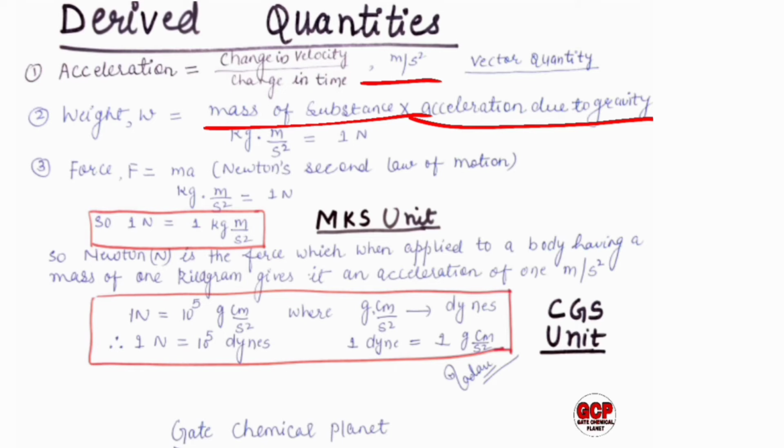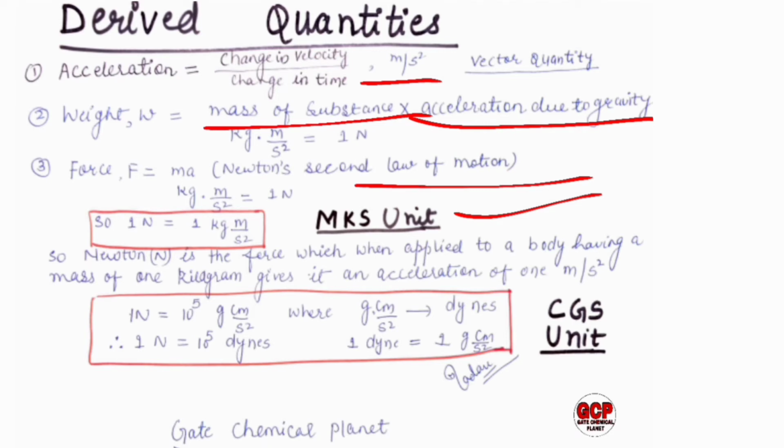So what is the meaning of 1 Newton? 1 Newton is kg meter per second square. Similarly, force. Force is also a derived quantity and force can be written as mass into acceleration from Newton's second law of motion, and 1 Newton equals kg meter per second square and it is the MKS unit for force. Remember this unit, it is very important for calculation purposes.